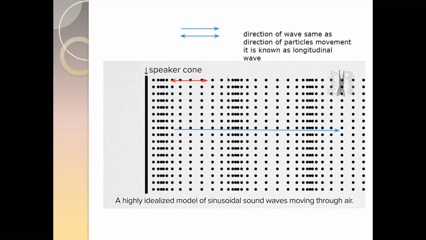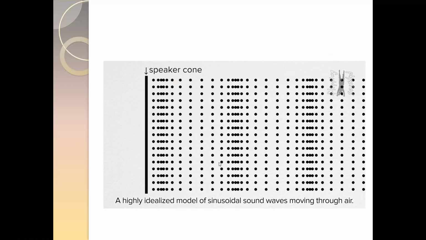So when directions are same, we call it longitudinal, but if the direction is perpendicular, we call that transverse. In a transverse wave, what was the direction of the movement of particle?